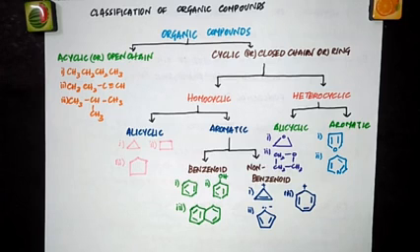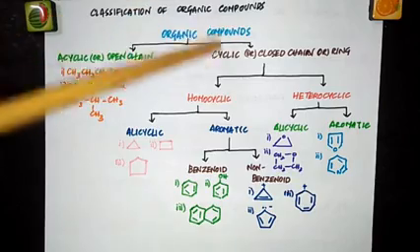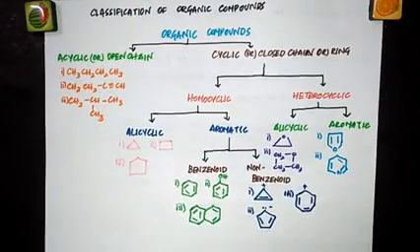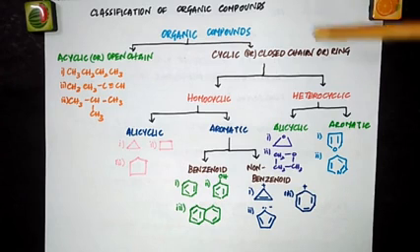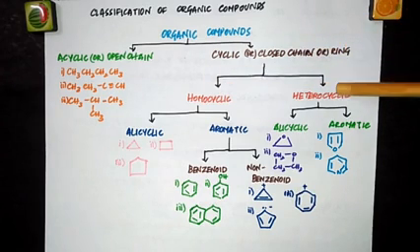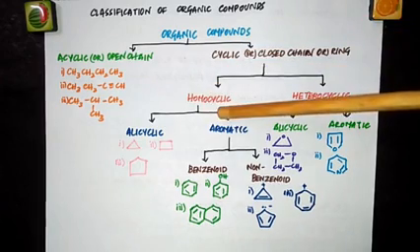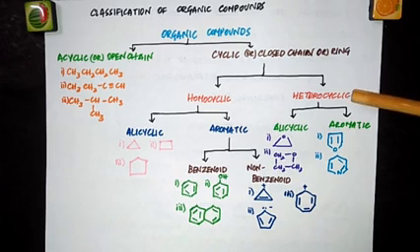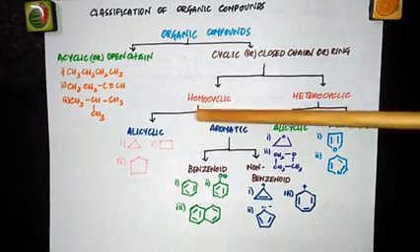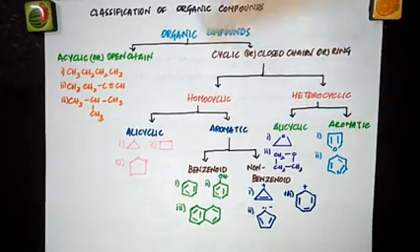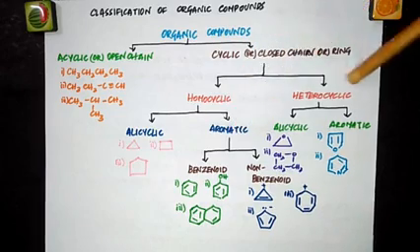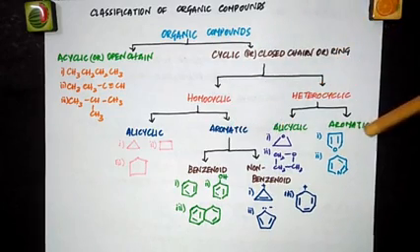So now let's have a short recall. Organic compounds are classified into two types, acyclic and cyclic. Acyclic: no closed chain. We have all open chains. It can be straight or branched. In cyclic, we have two types, homocyclic and heterocyclic. If the entire ring is made up of only one type of atom, it is homocyclic. If it is made up of atoms other than carbon, then we call this hetero. Homo means same, hetero means different. And homocyclic is further classified into alicyclic and aromatic, and hetero is also classified into alicyclic and aromatic.